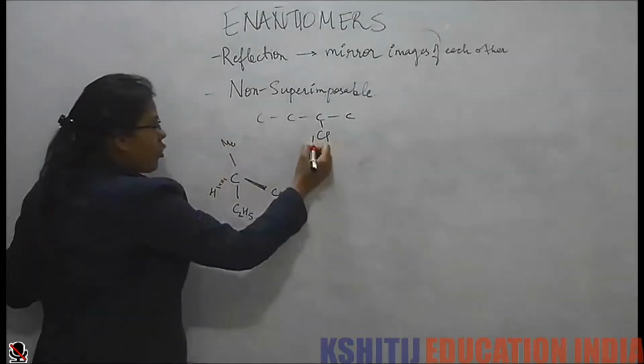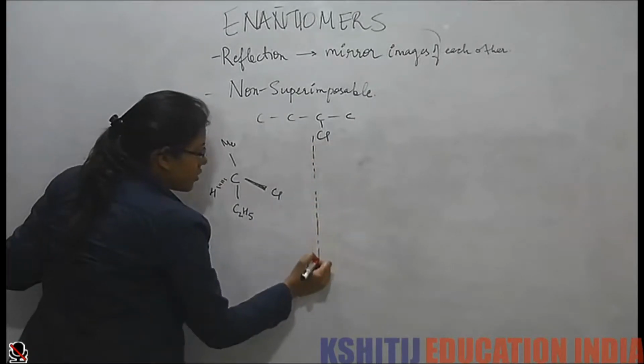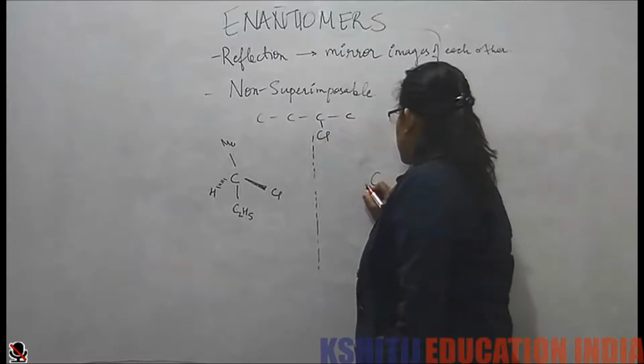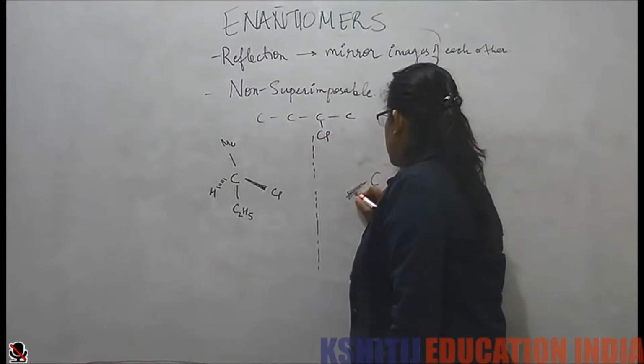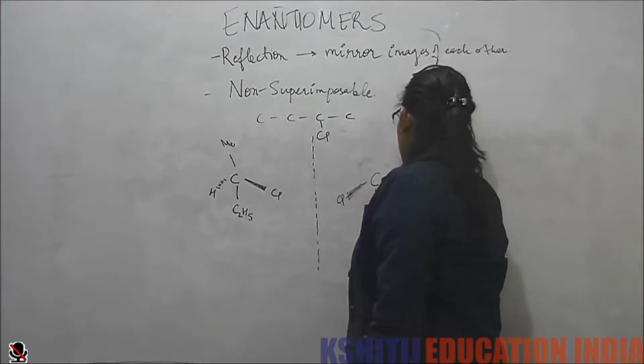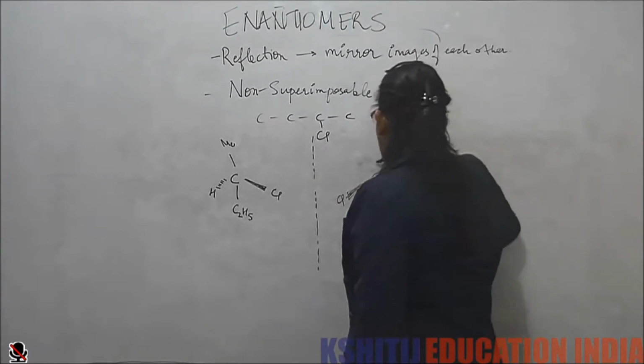Now, if I try to draw its mirror projection, one chlorine, ethyl, hydrogen.